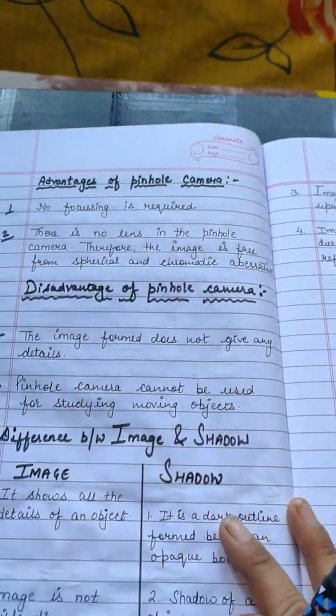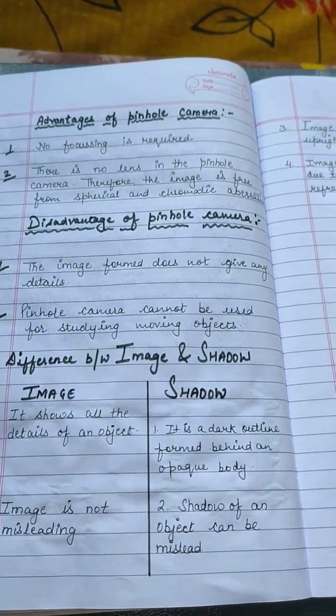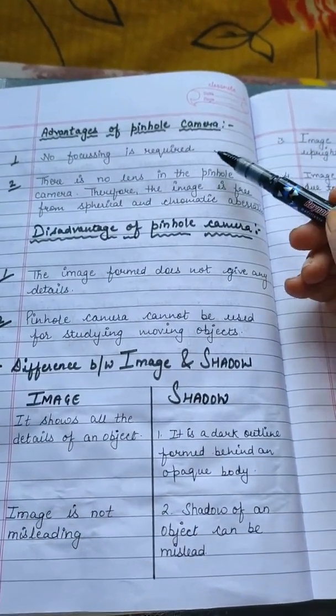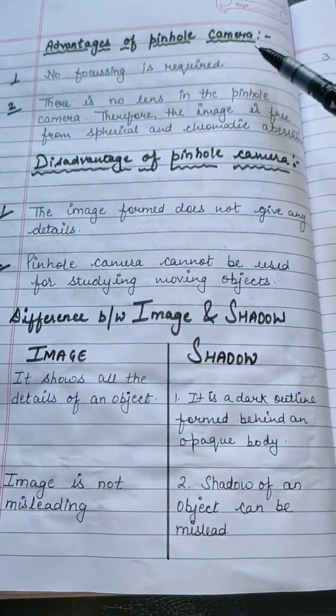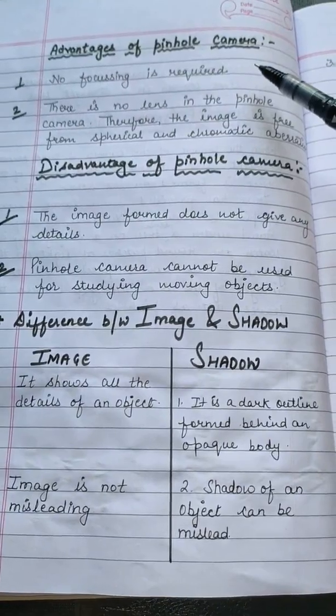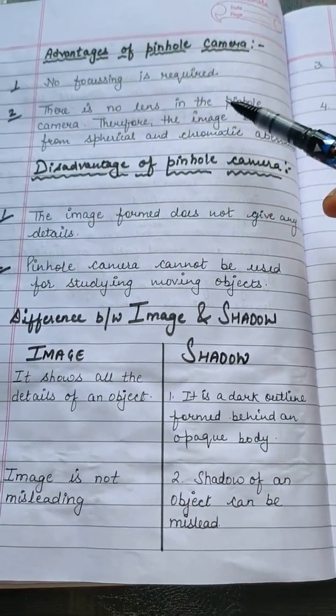Now there are certain advantages and disadvantages of the pinhole camera also. The advantage is that no focusing is required, because there is no lens. Only a pinhole is present.